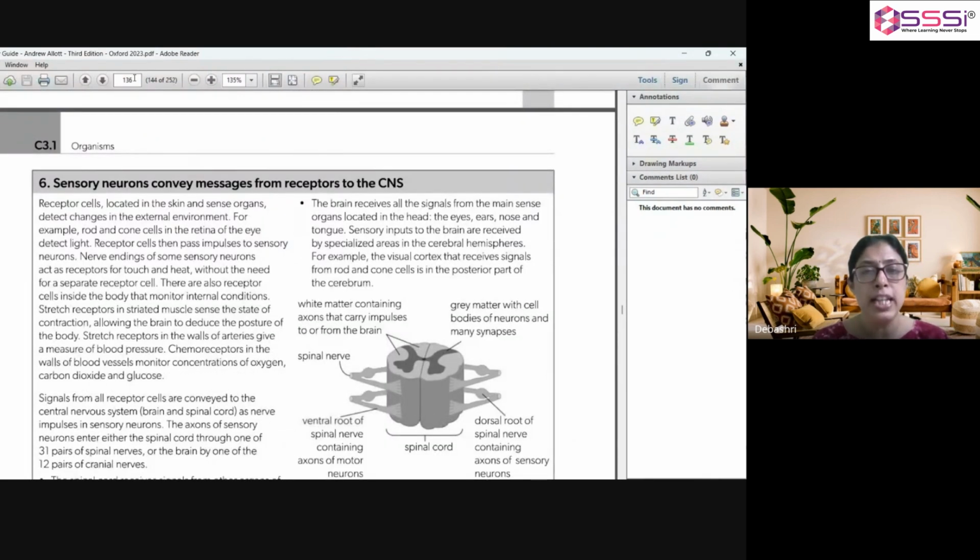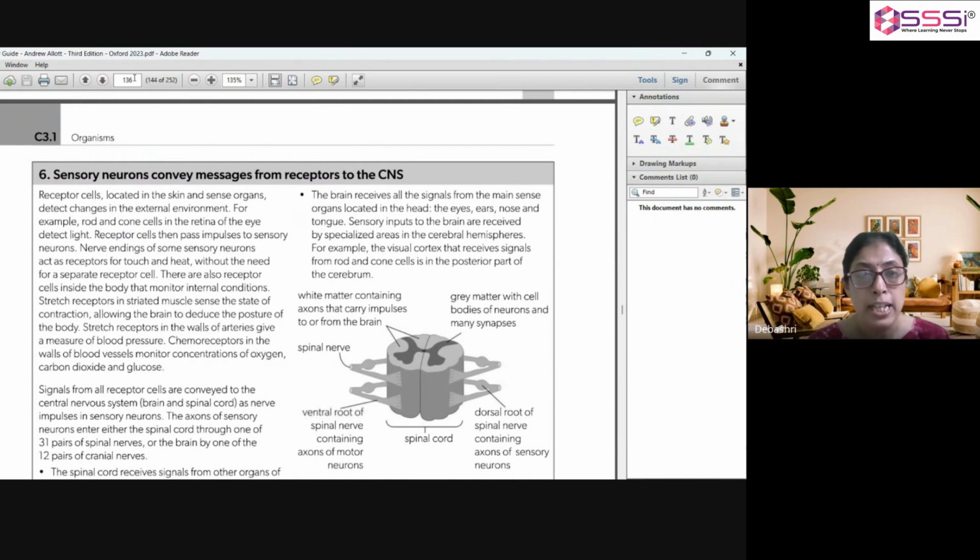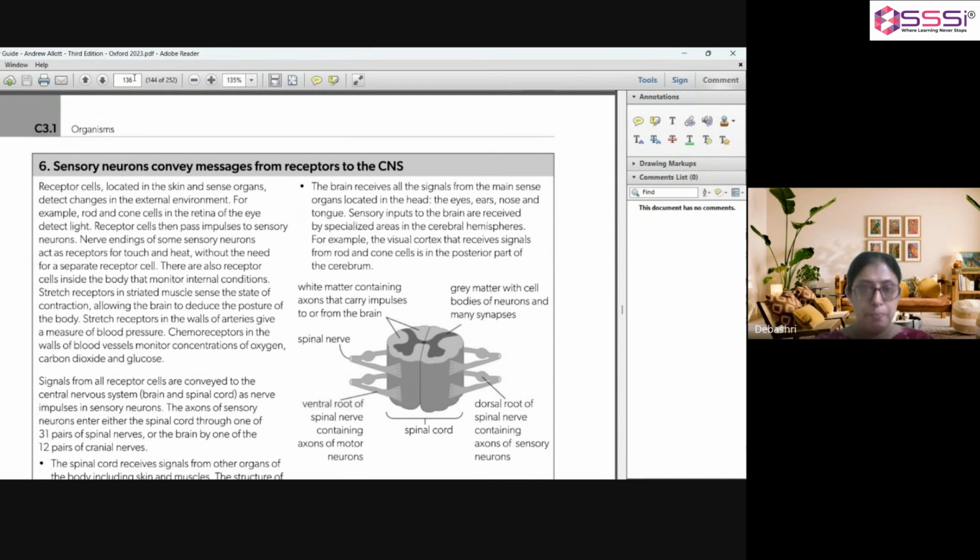Sensory neurons convey messages from receptors to the CNS. Receptor cells located in the skin and sense organs detect changes in the external environment. For instance, there are sensory cells like rod cells and cone cells in the retina of the eye that detect light. And these receptor cells then pass these impulses to sensory neurons.